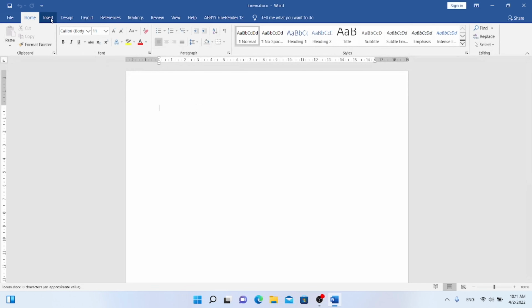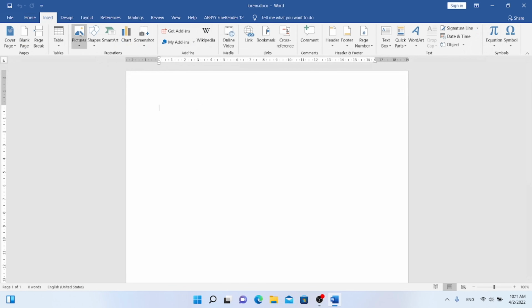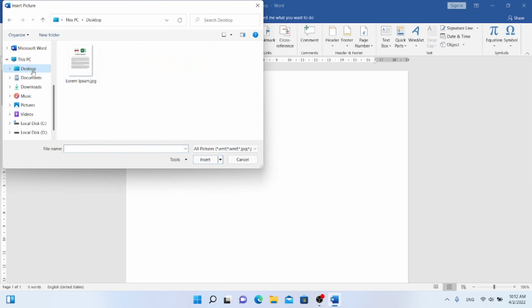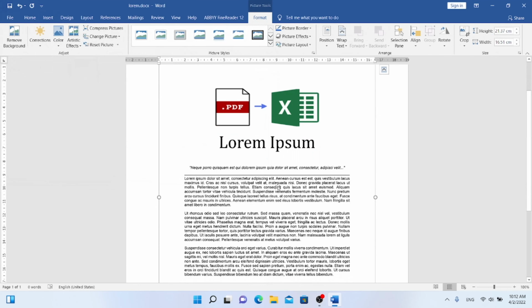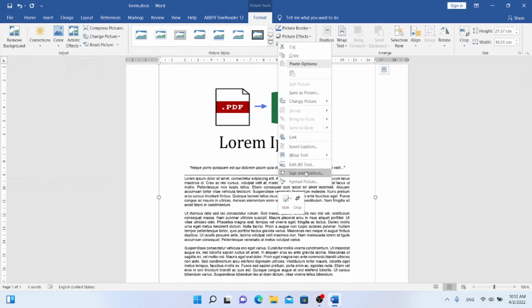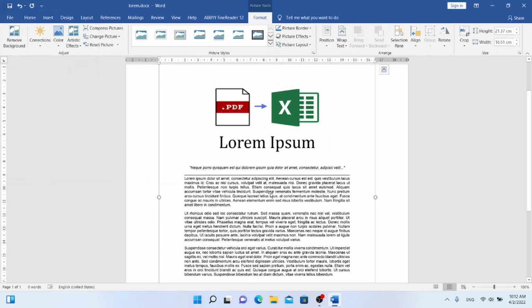To open an image file in Microsoft Word, click on Insert from the menu bar and after that click on the Insert Picture button. You will see that in Microsoft Word, an inserted picture cannot be modified. Many options can be found if you right-click with the mouse, but definitely you can't change the text from inside the picture.